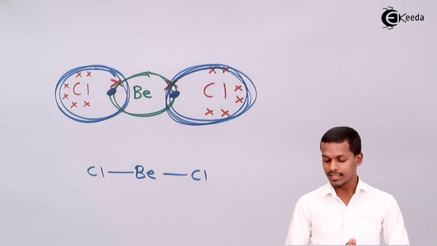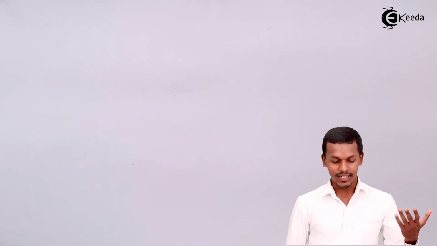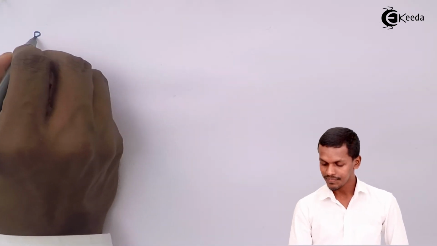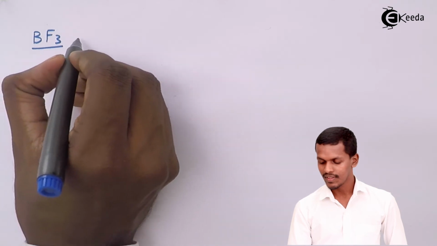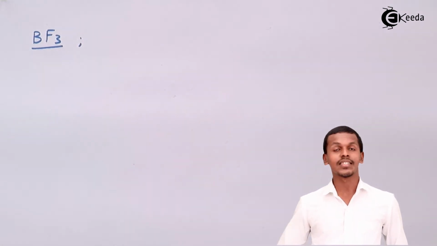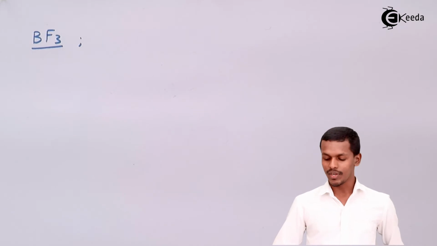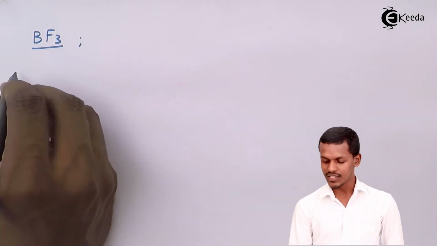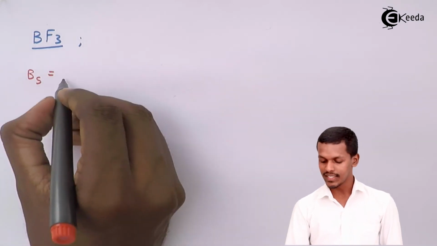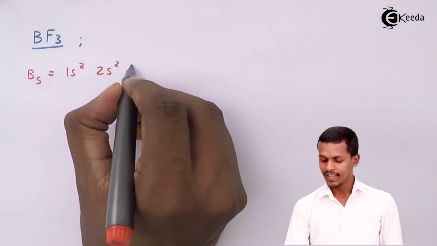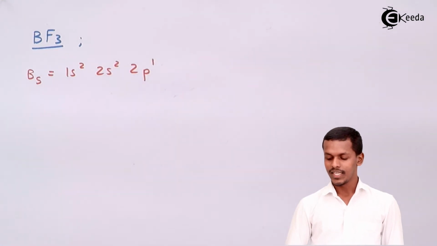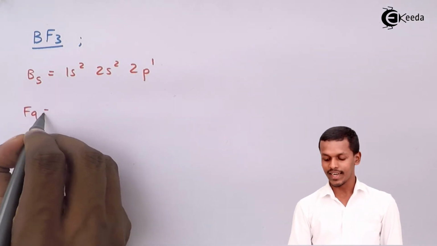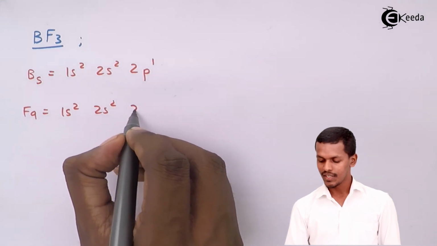So let me take another example, so that I can assure you that there are still certain compounds which are stable in nature, in fact, without following the octet rule. The other one that I'm going to talk about is BF3, boron trifluoride. Talking about the boron, boron has an atomic number of 5. So I could write the electronic configuration this way: 1s2, 2s2, 2p1. And talking about the fluorine, fluorine's atomic number is 9, so I could write it as 1s2, 2s2, 2p5.